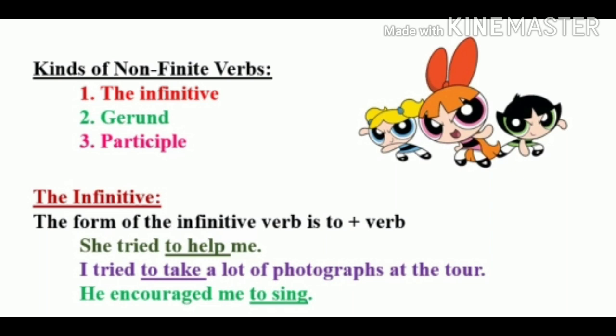Look at the first example. She tried to help me. Second example, I tried to take a lot of photographs at the tour. Third example, he encouraged me to sing. So children, in these sentences, to help, to take and to sing are the infinitives and they are non-finite verbs.